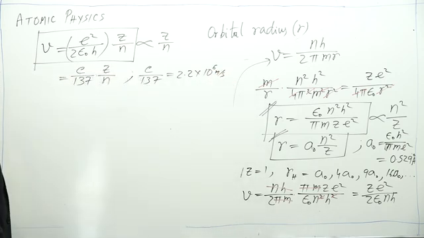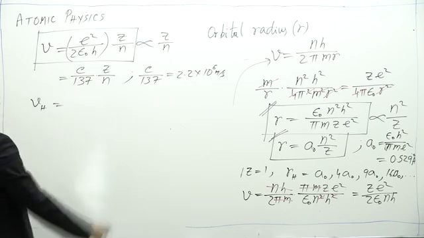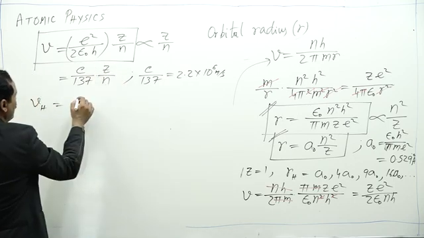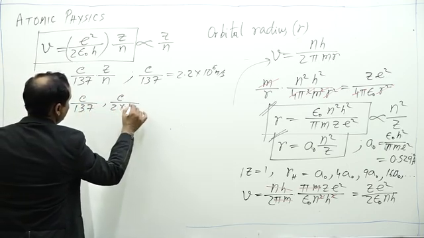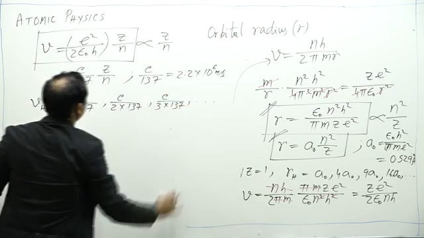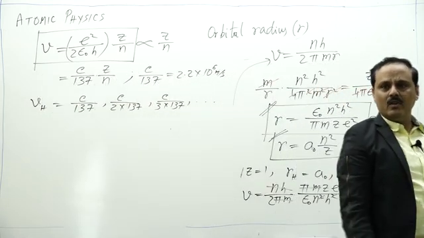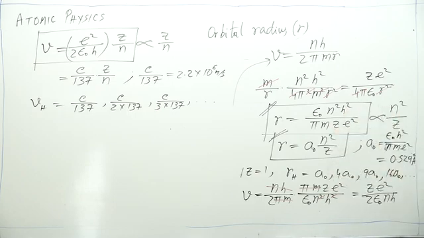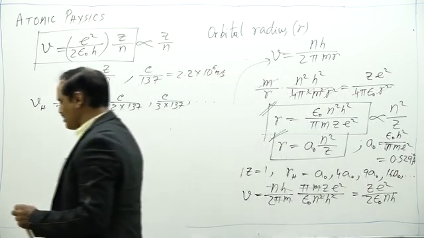So what are the permitted speeds with which electron can revolve? For hydrogen, z is equal to 1, and we have the values c by 137, c by 2 into 137, c by 3 into 137. These are the permitted speeds of electron in the orbits. So electron cannot move with a speed different than this. So speed is also quantized. As speed is quantized, so are the kinetic energy and potential energy.